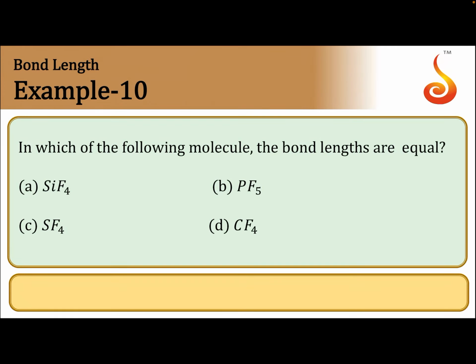In which of the following molecules are the bond lengths equal? SiF4, PF5, SF4, CF4. In case of SiF4, the hybridization is sp3. CF4 is also sp3. The hybridization is sp3 and the geometry is tetrahedral in both the cases, because all the four